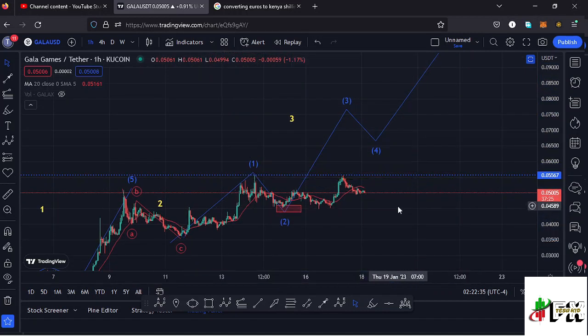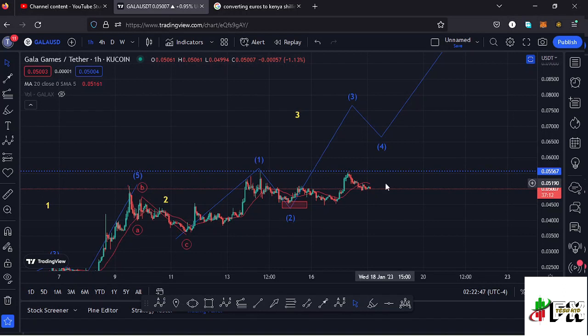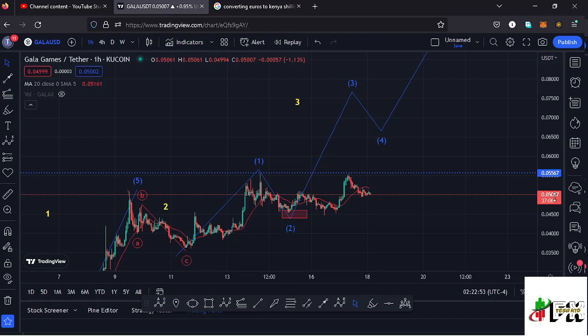But for us to say that in the formation of this wave 3, we need some few confirmations, and the very first confirmation that we need is to manage to break above the 20-day MA, so that it can give us the support that we need for us to continue pushing even higher. And the other confirmation is managing to break above the wave 1 high, and I have marked the wave 1 high using this dotted line at around the